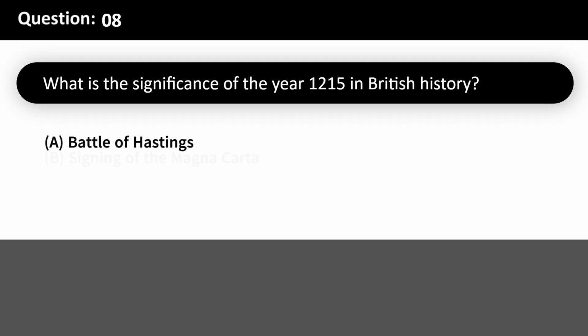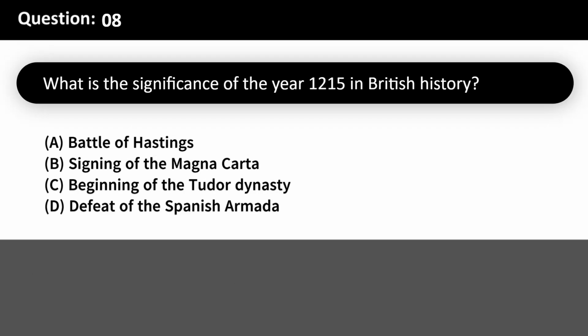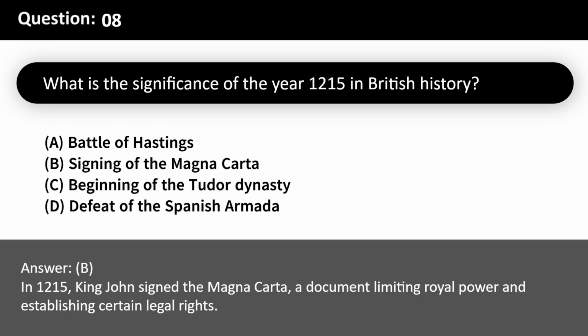What is the significance of the year 1215 in British history? A. Battle of Hastings. B. Signing of the Magna Carta. C. Beginning of the Tudor dynasty. D. Defeat of the Spanish Armada. Answer, B. In 1215, King John signed the Magna Carta, a document limiting royal power and establishing certain legal rights.